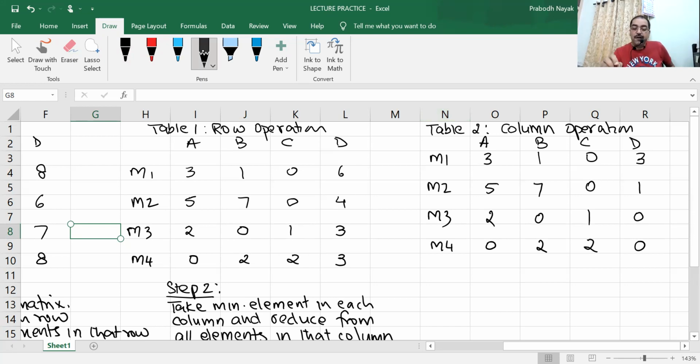Now, using the pencil, below this only you will write first.